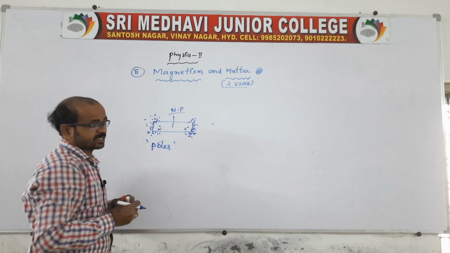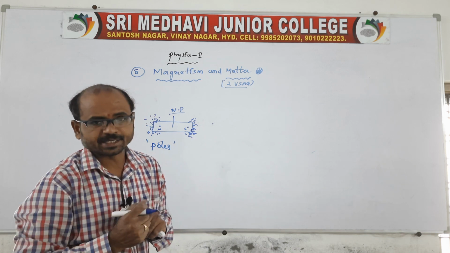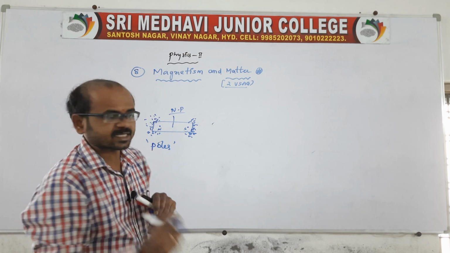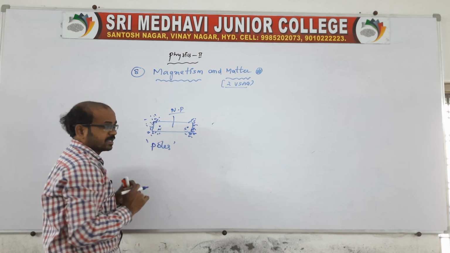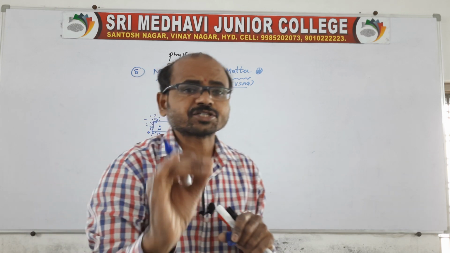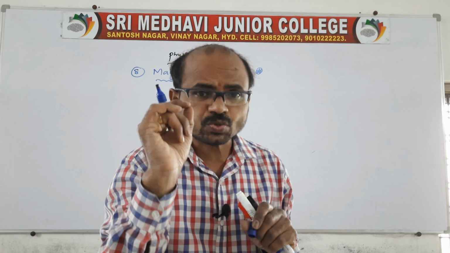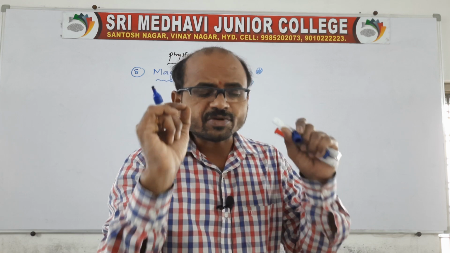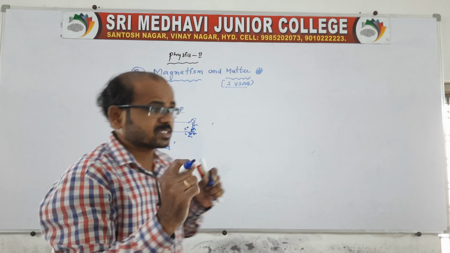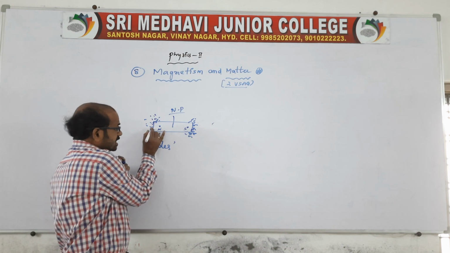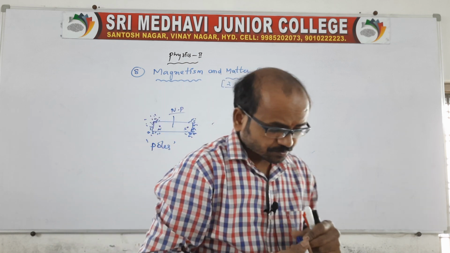The poles are located a little inside the magnet, not exactly at the end of the magnet. See, the poles are a little inside, not exactly at the end, where the property of attraction shows more. Where the property of attraction shows more, that we call the poles. Of course, it is near the end of the magnet, but the poles are located a little inside, not exactly at the end. This is very, very important, everyone.